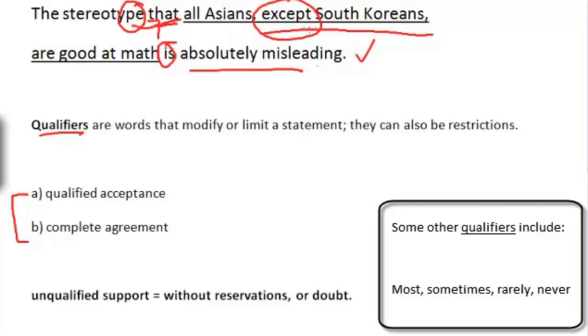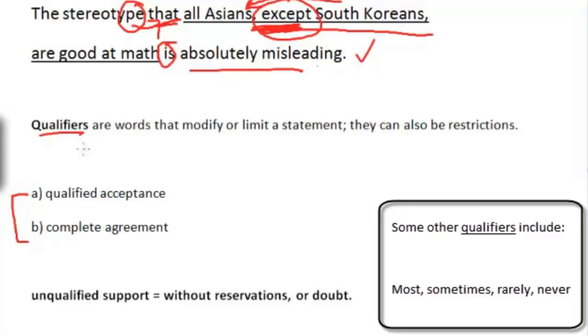South Koreans are part of the Asians, but they are a group that is not good at math, right? And this is not true. Don't fact check me on this. I think South Korea ranks pretty highly. They're not number 1, but they're up there. So this word "except" is a qualifier. It's limiting this big statement, all Asians are good at math. That's the grand statement they gave, and this is a restriction they put inside of it.